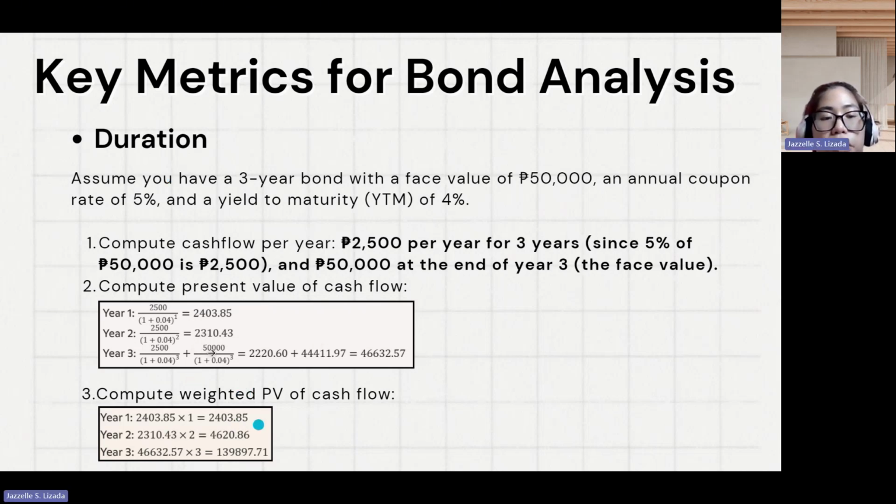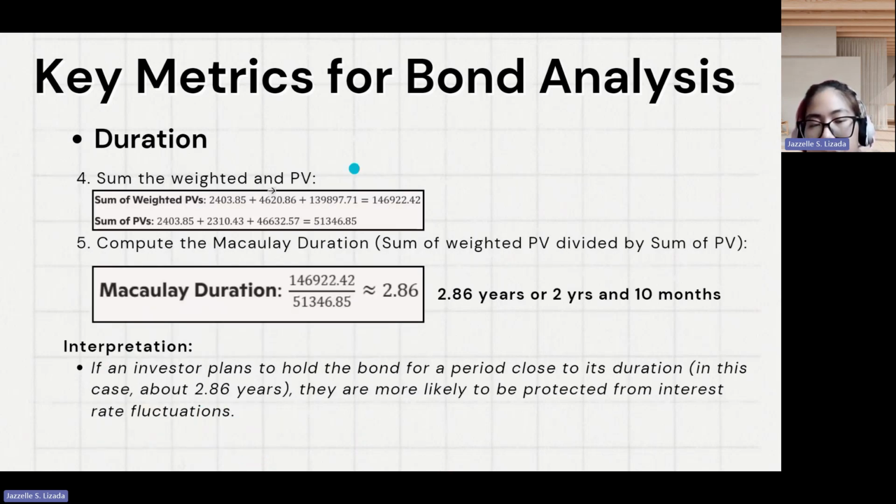So for year 1, we will get 2,403.85. Year 2, 4,620.86. And for year 3, 139,897.71. Then after that, we just need to get the sum of the present value and the sum of the weighted PB per year. So for weighted PB, the sum will be 146,922.42, and for the present value, the sum will be 51,346.85.